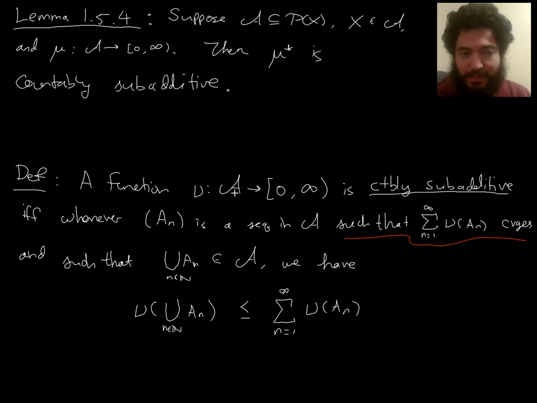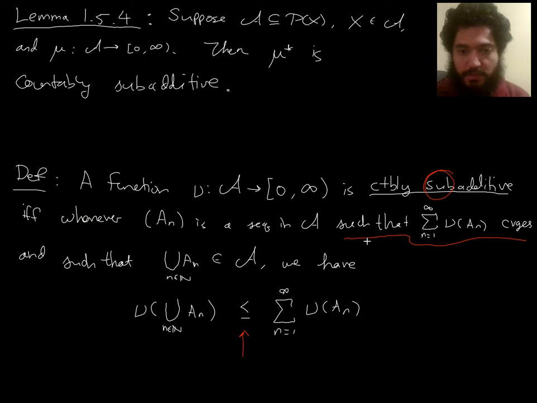Remember, this does not have to be a sigma algebra. It could even be just a semi-algebra or just some random collection of sets. Then in that situation, we have that nu of the union is bounded above by the sum of the nus. So the subadditivity, the sub part of subadditive, you should think of as this inequality. Additivity would be if you had an equality in situations where these were also assumed to be pairwise disjoint. Subadditivity is the inequality, and also you don't need to assume they're pairwise disjoint anymore.